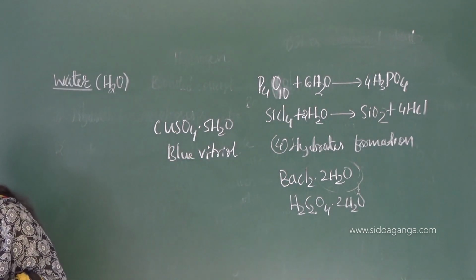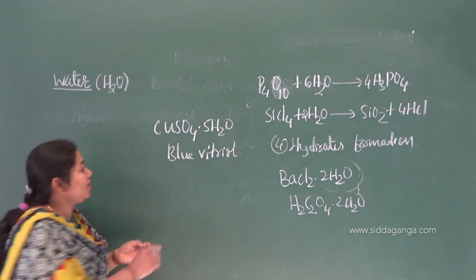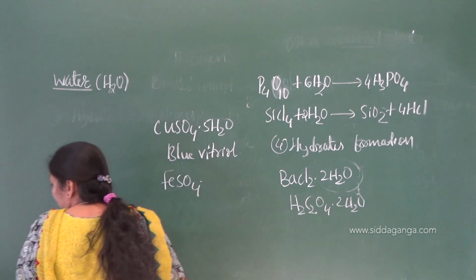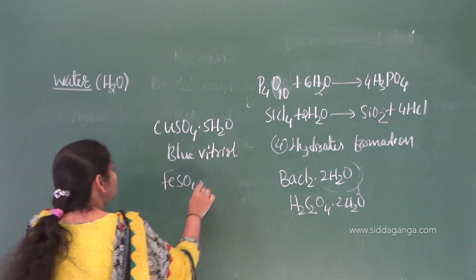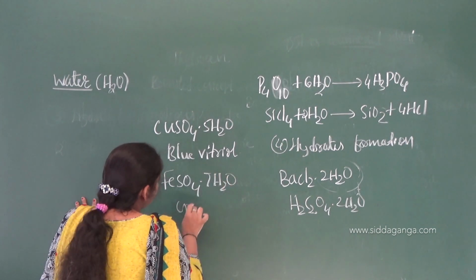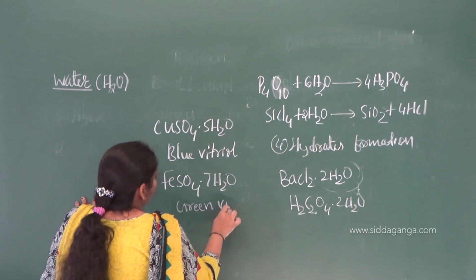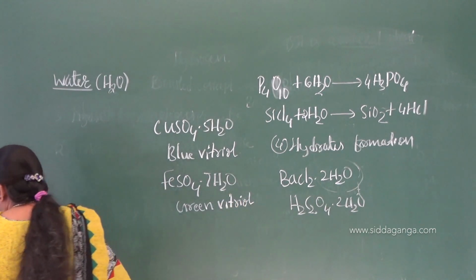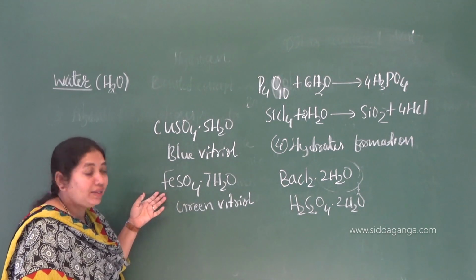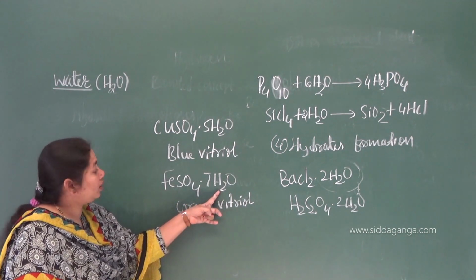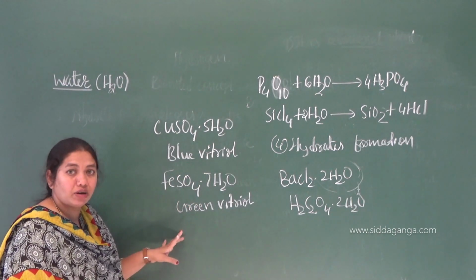Similarly, you can have one more example, that is hydrated ferrous sulfate dot 7H2O molecules. So this is called water of crystallization. This is called green vitriol. Is this water of crystallization or water of hydration? So that is hydrates formation.